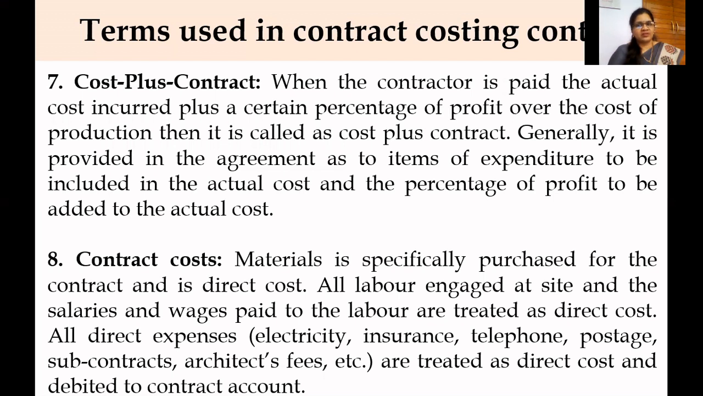Contract costs. What are the contract costs? As I said, there are some subcontract costs. Along with that, we have materials specifically purchased for the contract, which is a direct cost. All labor engaged at site, and the salaries and wages paid to the laborers, are treated as direct cost. All direct expenses, that is electricity, insurance, telephone, postage, subcontracts, architects' fees, etc., are treated as direct cost, and all these costs are debited to the contract account. So this is all about the important terms used in contract costing.